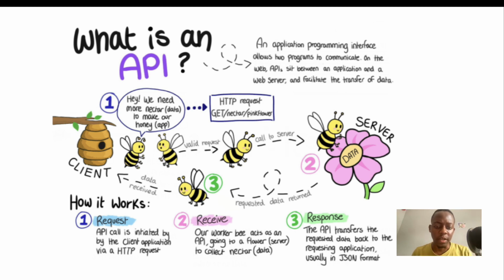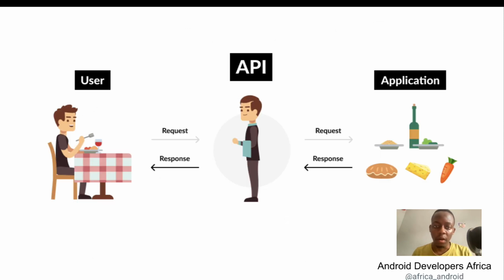Let's take a look at the second example, an analogy from a restaurant, where you have a client in a restaurant. The client gets the menu, sees the menu, selects the various options and sends the request through the waiter. The waiter here can be seen as an API. He sends the request through the waiter to the kitchen. So the waiter gets the client request, goes to the kitchen and gives the request there. The kitchen processes the client request and sends back the response to the client through the API.